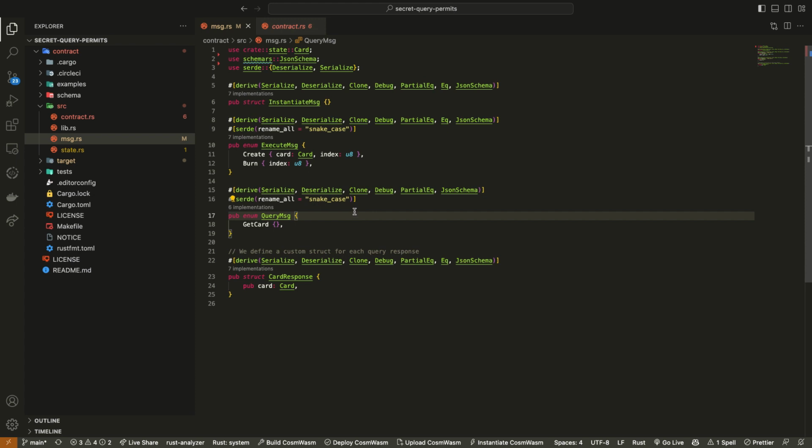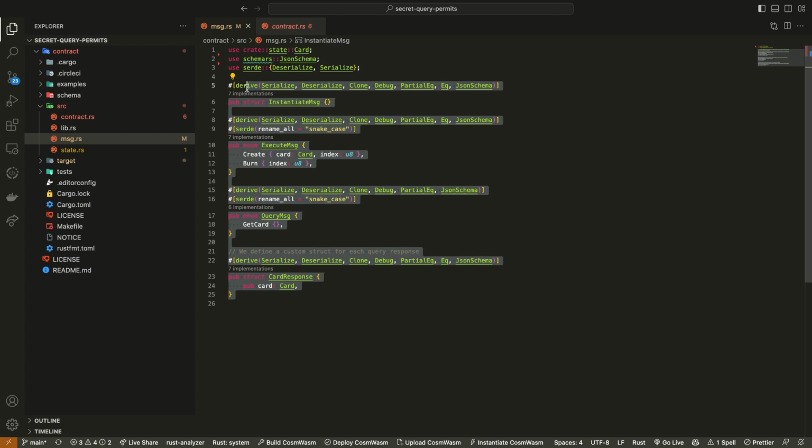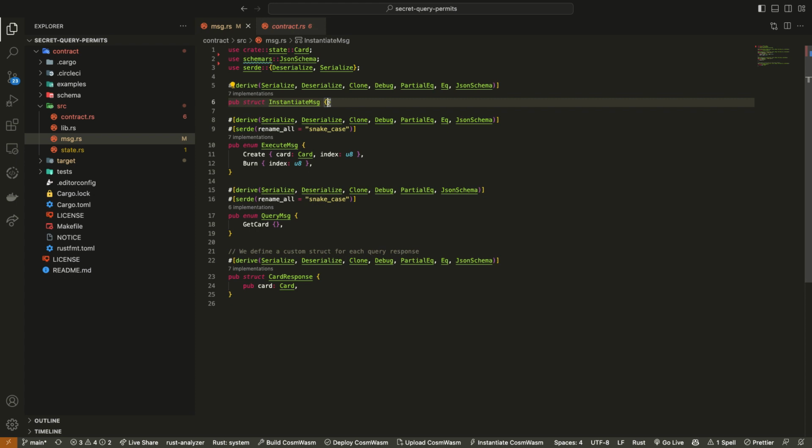I always like to start with the message file because that's what the contract is actually doing. I think it's easier conceptually to think about your smart contract this way. So the instantiation message is just if there's any information the contract needs upon instantiation. It's often common in this message to include the user, the wallet address that is the owner of this contract. We're not going to do that today, but just know that information. Another thing is that if you use the Secret Network toolkit to have the random number generator, that's something in the toolkit you can use.